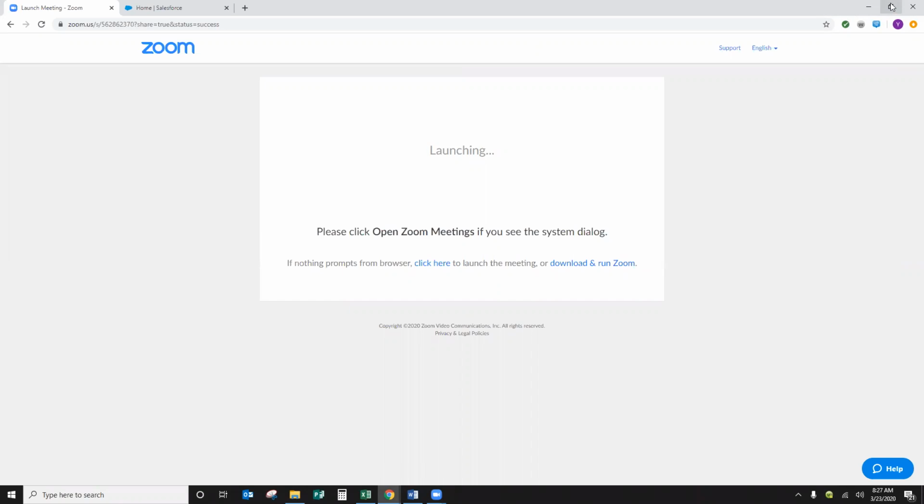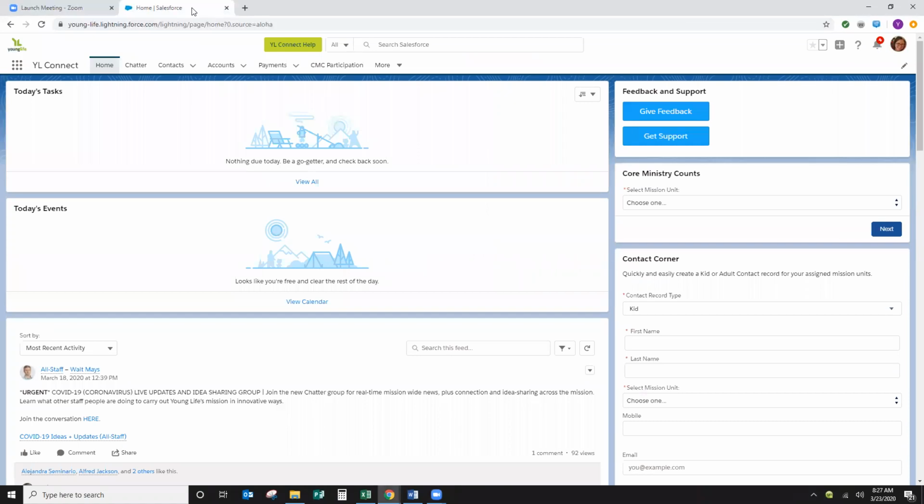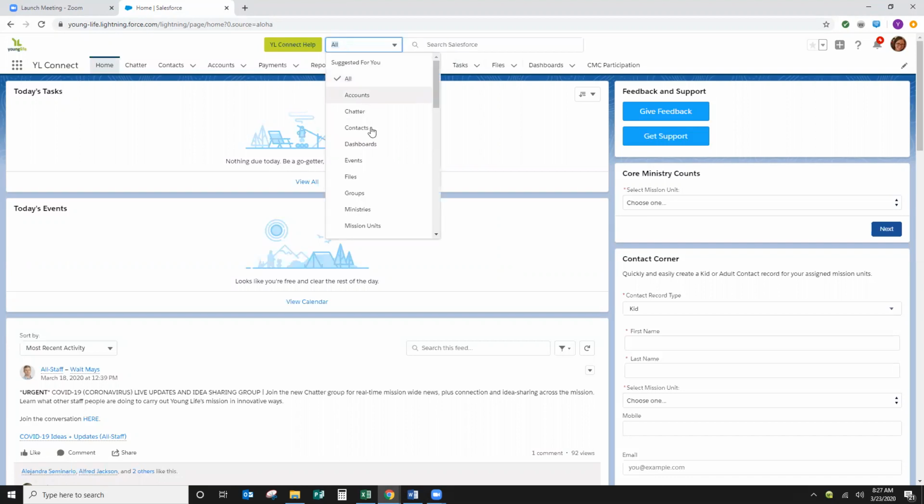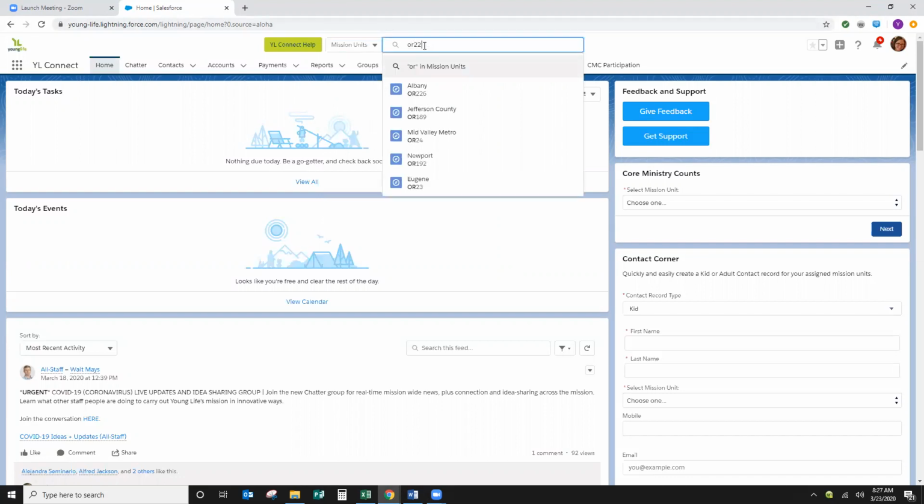I wanted to just show you some pointers to help you clean it up so we can get you up to 100%. So the first thing I'm going to ask you to do is to log into your Salesforce account, and you'll see your home screen. And then if you haven't saved Albany to your favorites, which is this little star, you want to go up here to the search bar, click on the drop down for all, click on mission units, and type in your mission unit number.